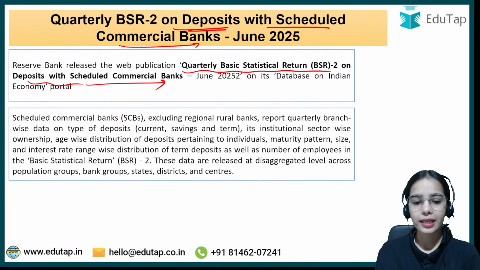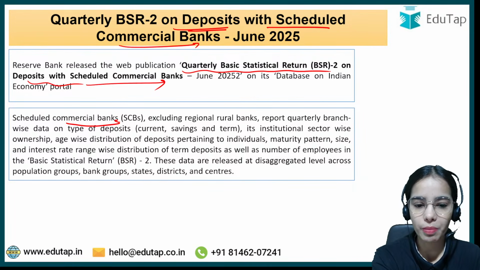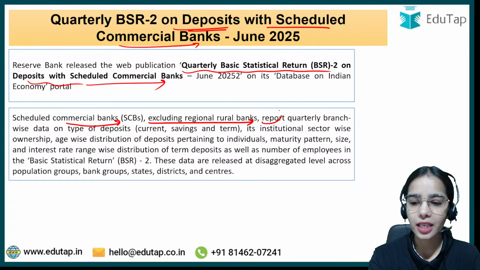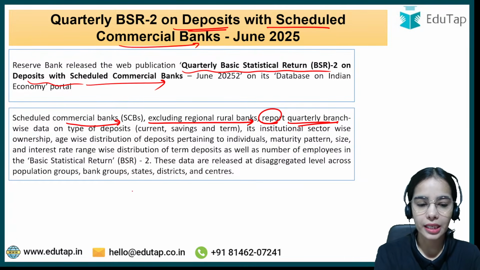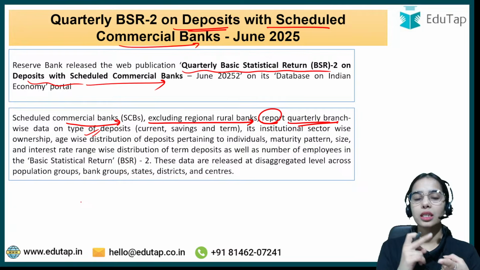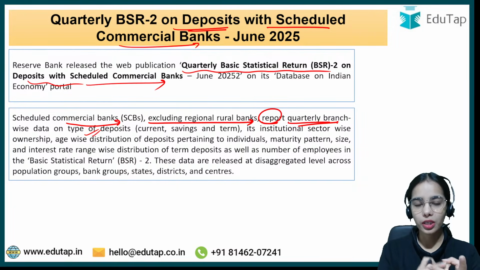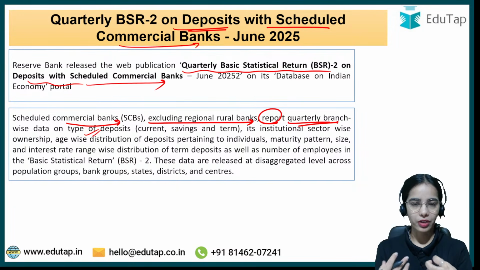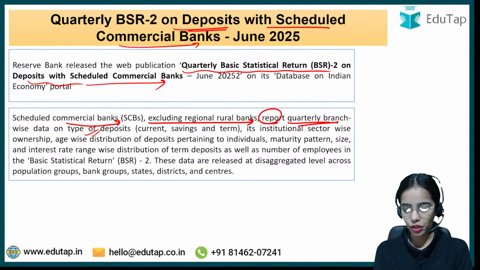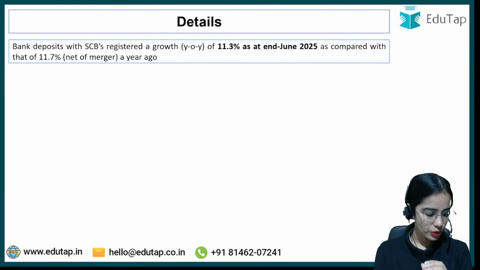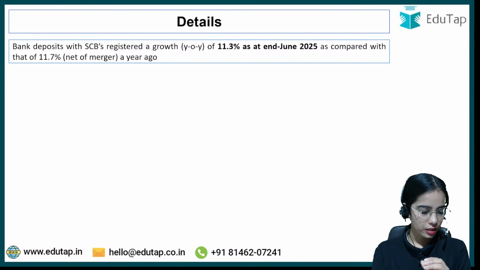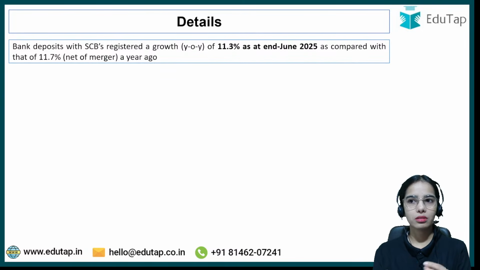Okay. And the deposit data is provided for the scheduled commercial banks excluding the RRBs, and they report the quarterly branch-wise data on type of deposits, that is the current account, savings account, term deposits, how much of the term deposits have come, how much of the savings deposit has come, and such. So now let's see the data one by one so that you have a better understanding. Metropolitan areas like Bangalore and such, like Delhi.